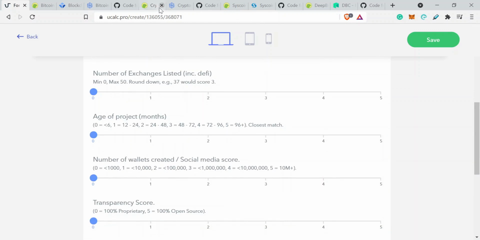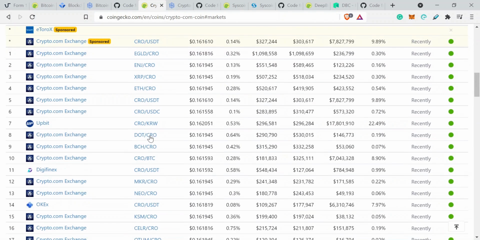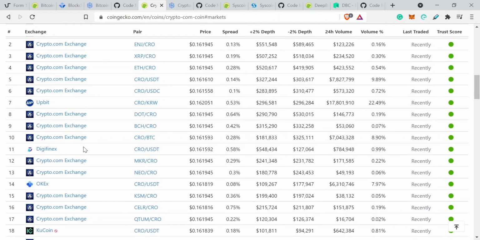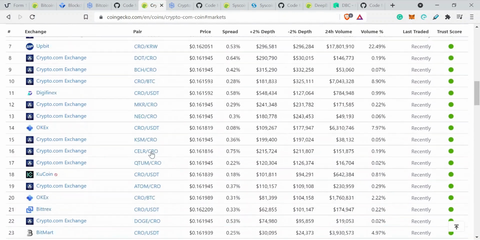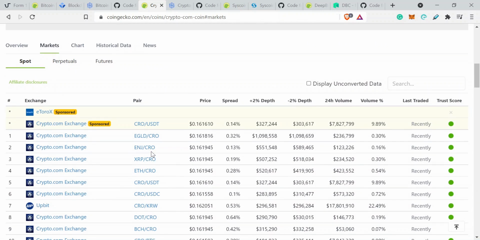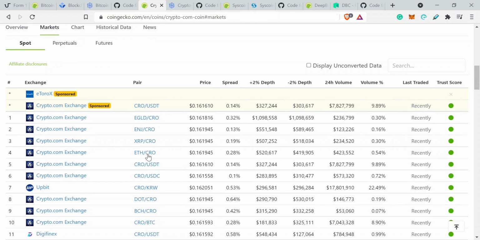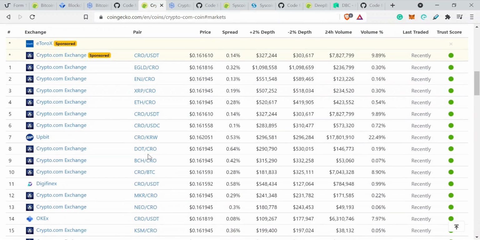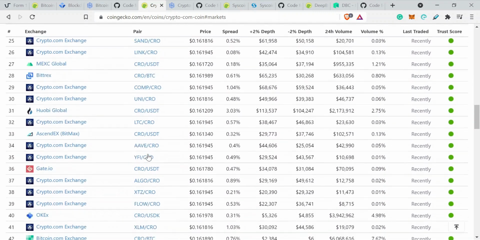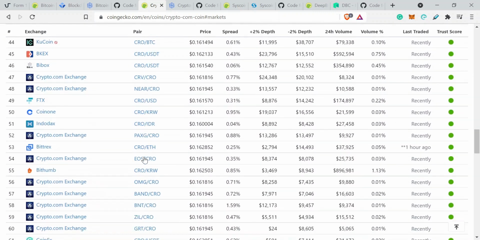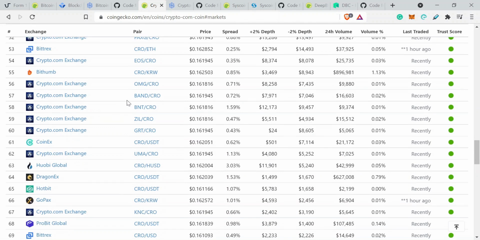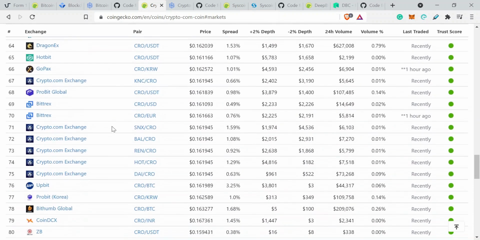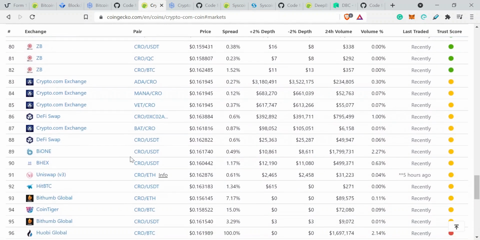Okay, let's have a look at that. Now, something to be very careful of when you look at this is there are duplicate exchanges everywhere because these trading pairs are actually here. Okay, so in order to get the actual number of trading currencies available, you need to delve in a little bit deeper and look at the variety of different exchanges, because if Crypto.com goes down, and that's the problem with a proprietary token, a lot of these other exchanges are not going to work either.